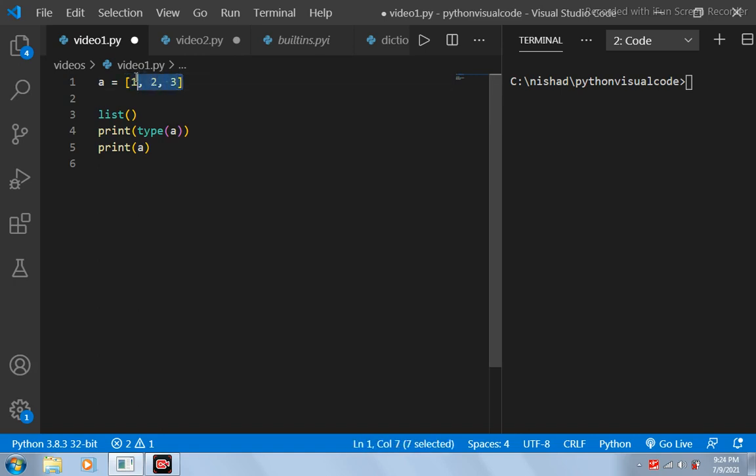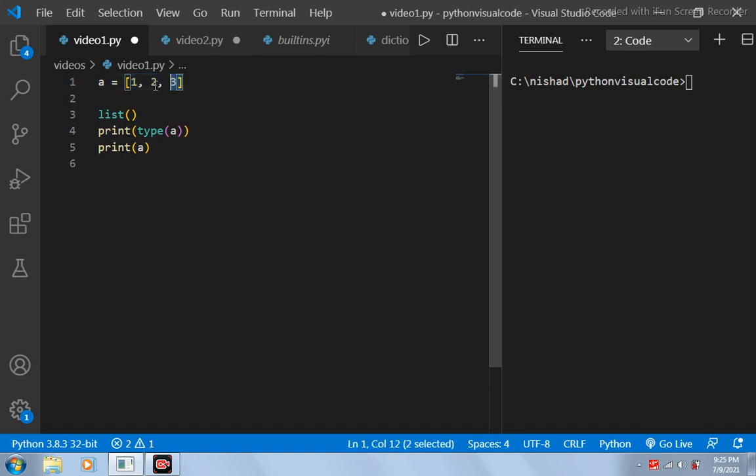What happens in Python is that this list value will be stored in the computer memory as a list object. There are classes and there are objects. I'll be making a separate video on classes and objects, wherein I'll give you a more appropriate definition. But for now, you can consider that a class is basically a container which has different functions or methods and different variables inside of it. If you want to access those functions and variables, you have to create an object of that class. Always remember that a class can have numerous objects.